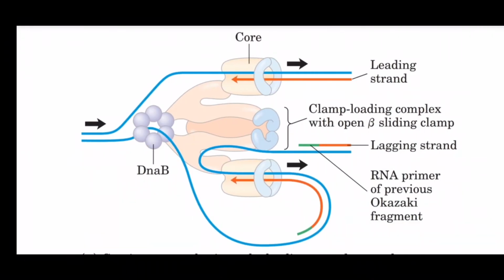As you can see here, the whole complex machinery, that is DNA polymerase 3 holoenzyme and the core enzyme assembly, is newly added to the sliding clamp for the replication of the next fragment in case of the lagging strand. The DNA polymerase enzyme is added at the center and it is loaded onto the lagging side position, and the strand is synthesized in a discontinuous manner, and the DnaB protein, that is helicase protein, keeps on unwinding the DNA, and this process continuously takes place.